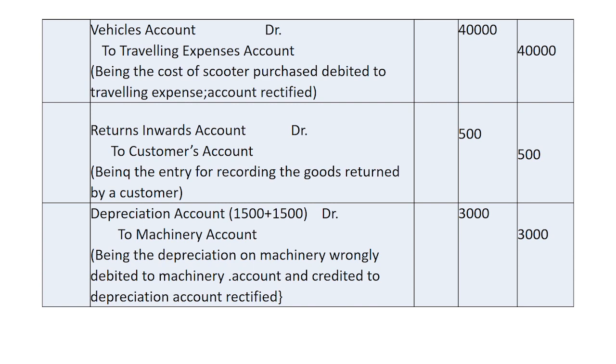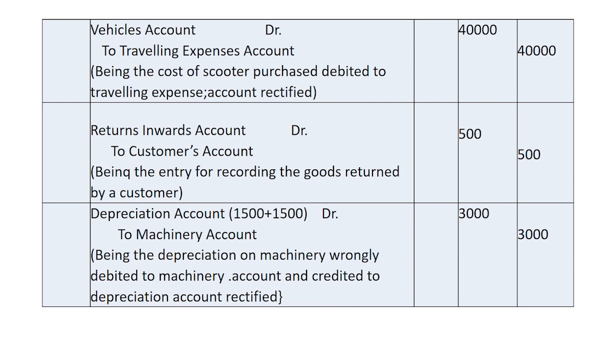The next error is about recording the goods which has been returned by the customer, which has not been done till now. So a journal entry for return inward should be passed. Return inwards account debtor to customer's account rupees 500. So the goods are been returned. So the customer has to be credited because he has returned the goods and his account will be reduced to the extent of rupees 500.